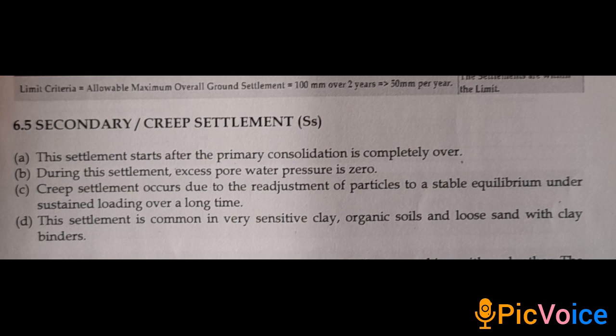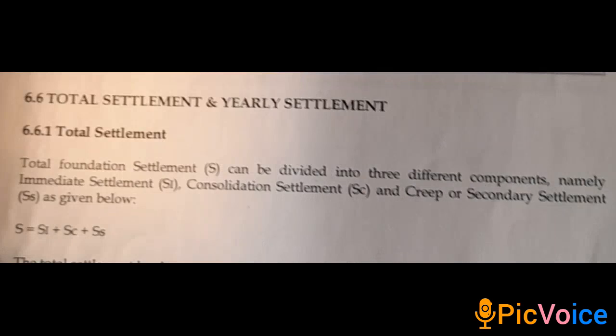Secondary or the creep settlement. This settlement starts after the primary consolidation is completely over. During this settlement, excess pore water pressure is zero. Creep settlement occurs due to the readjustment of particles to a stable equilibrium under sustained loading over a long time. This settlement is common in very sensitive clay, organic soils and loose sand with clay binders.